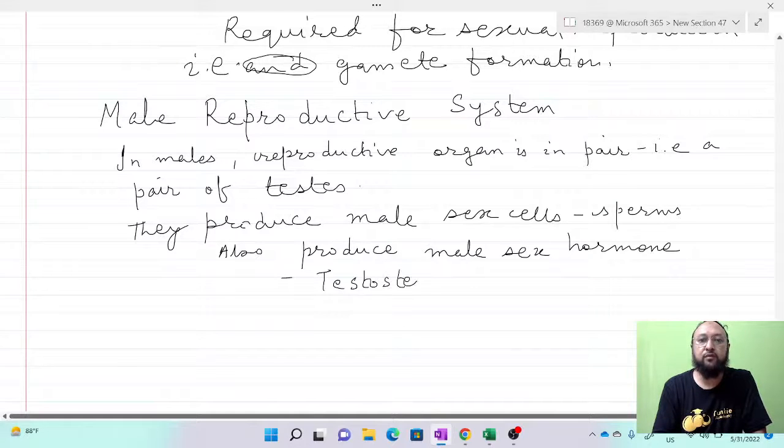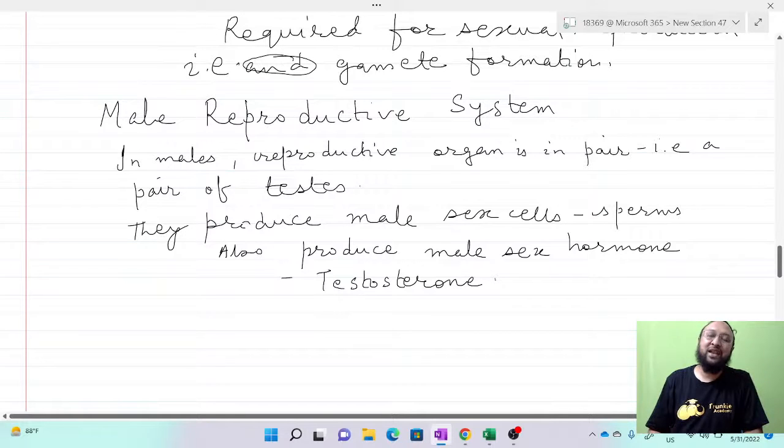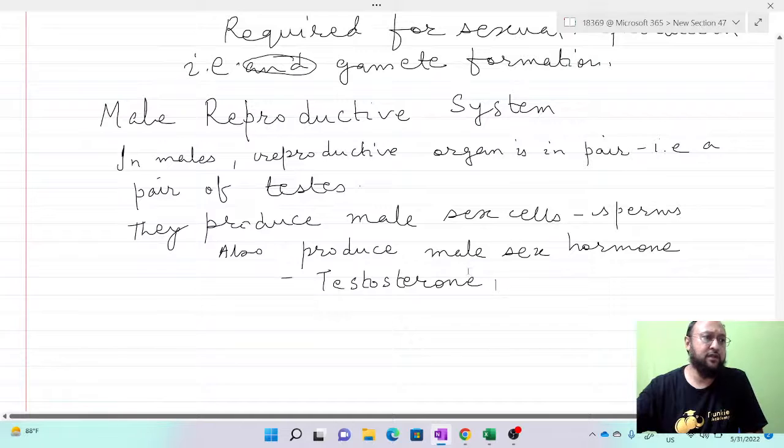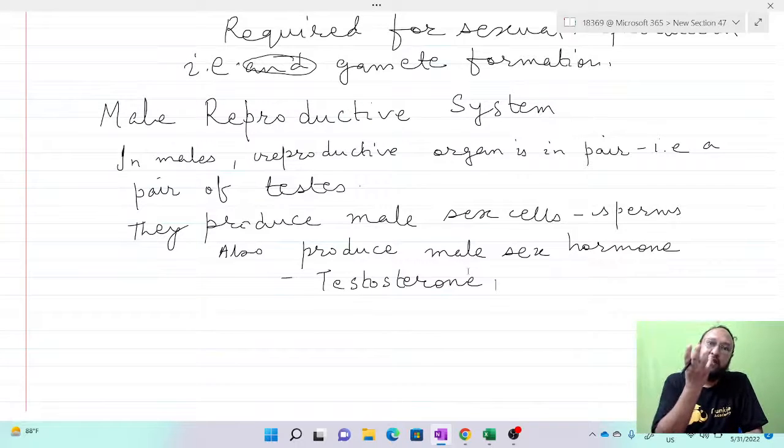Testosterone. This is one of the most important hormones, responsible for male characteristic features in the body. So testosterone is the male sex hormone. In the male reproductive organ, the main organ is the testis, and they are present in the skinny, sac-like pouch that's called the scrotal pouch or scrotum.